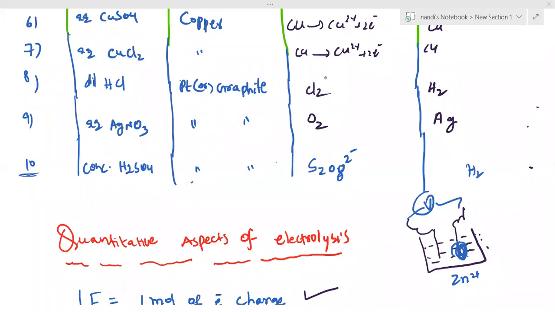Even O2 and Ag we are getting, sir. In the above cases, the ninth one you can take. I am sending 2 Faraday electricity. How much O2 will deposit? How much Ag can deposit? That is what I am going to calculate. That is what we call quantitative aspects of electrolysis. Quantity means how much we are depositing. Till now we got the products at anode and cathode, and finally how much we are going to get by passing some amount of electricity. This we call quantitative.